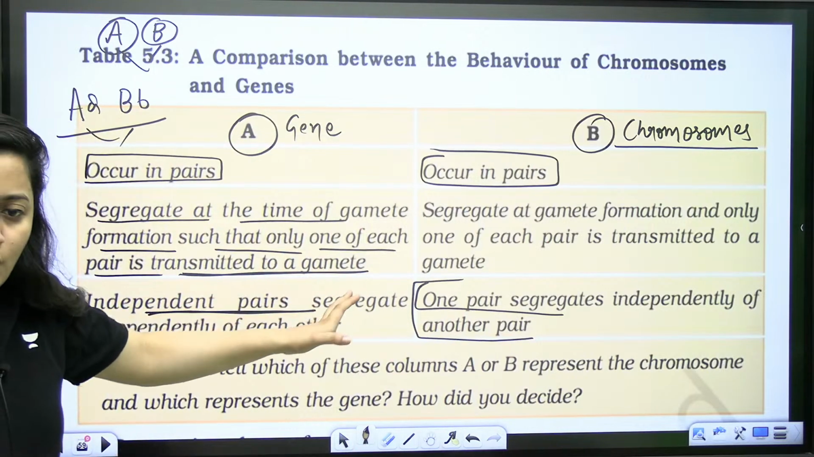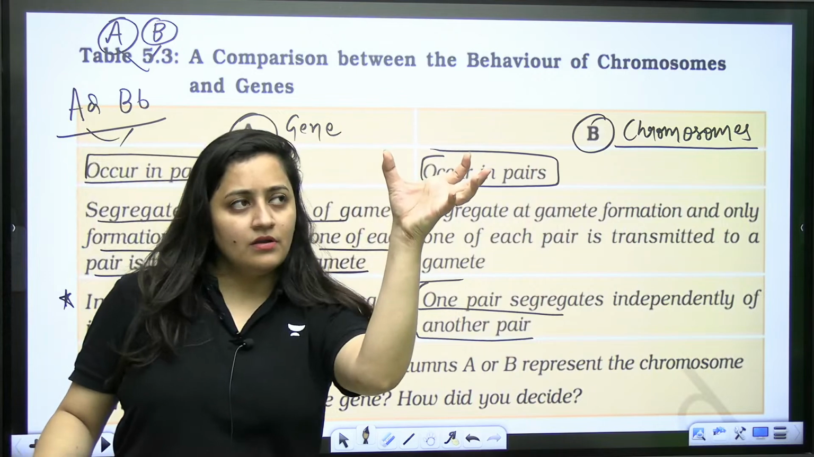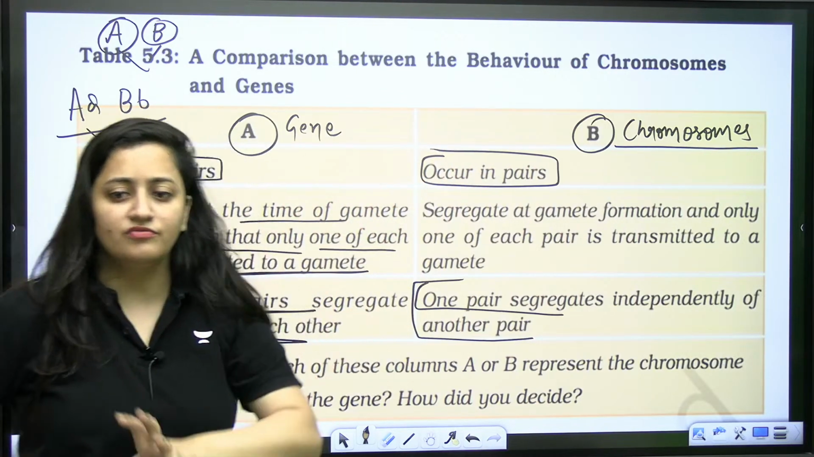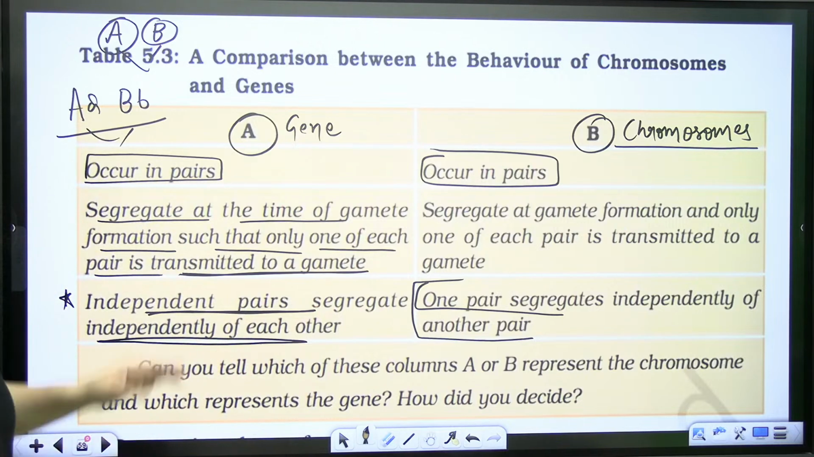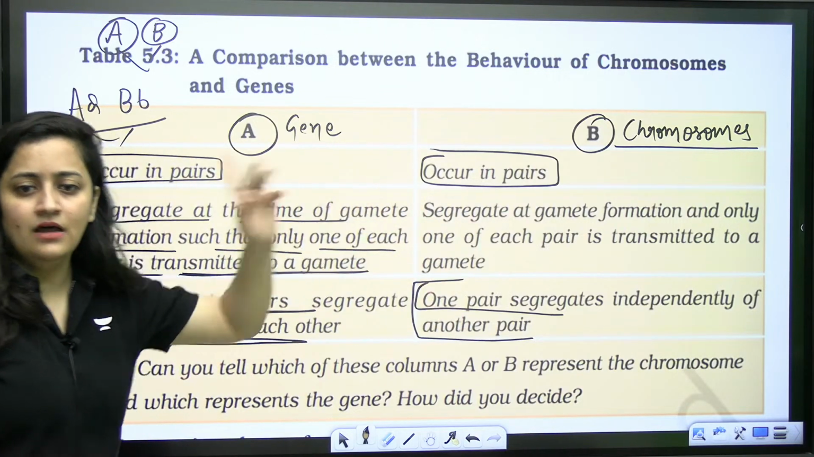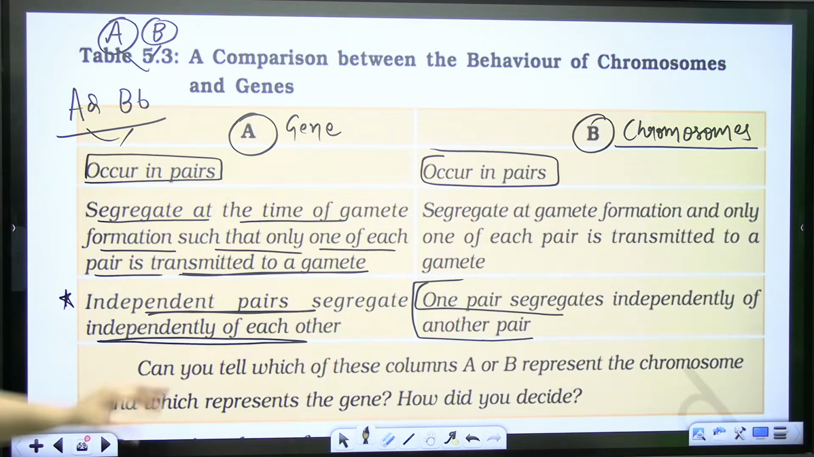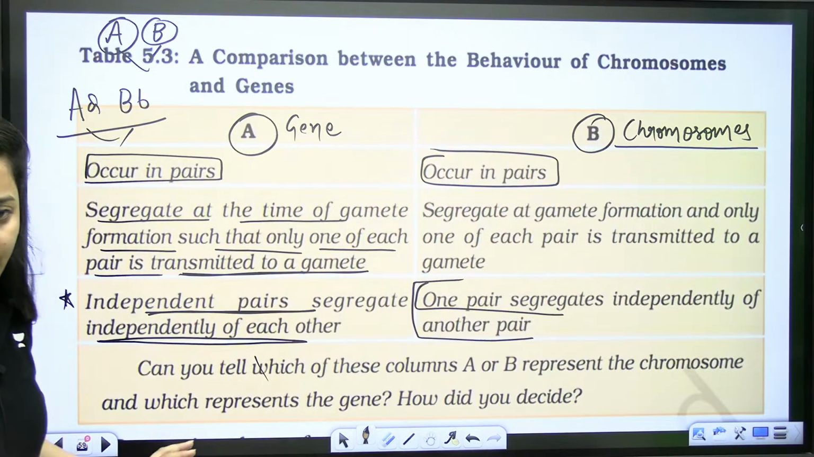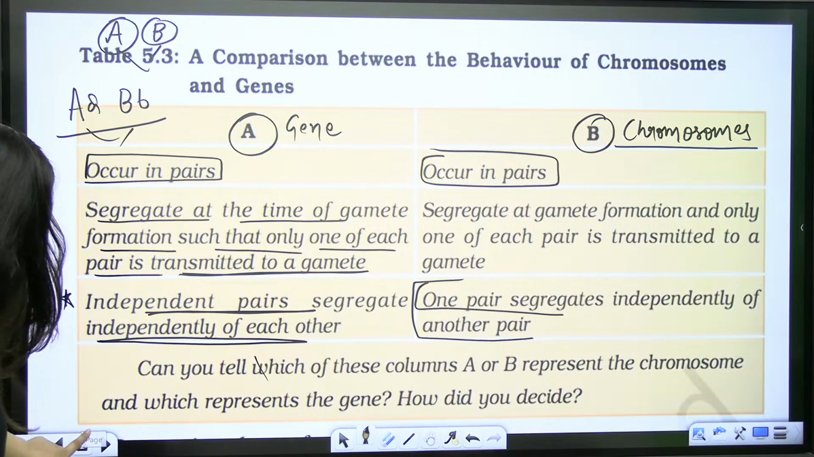So they are talking about the homologous pair, that one pair of homologous chromosomes is segregating independently from another pair of homologous chromosomes like this. So A is the gene here, B is the chromosomes here, right? So this is for the genes, this is for the chromosomes. It is important. Clear?